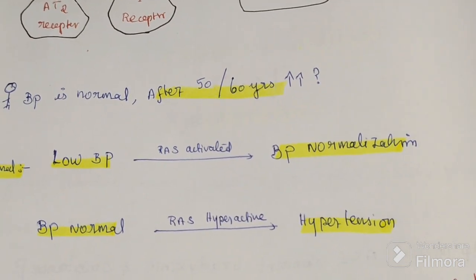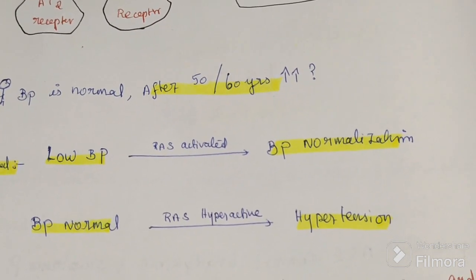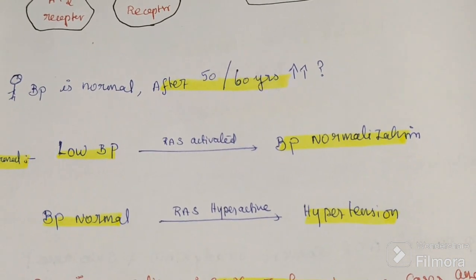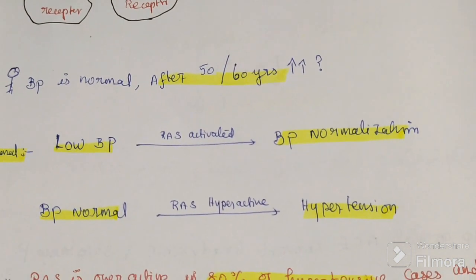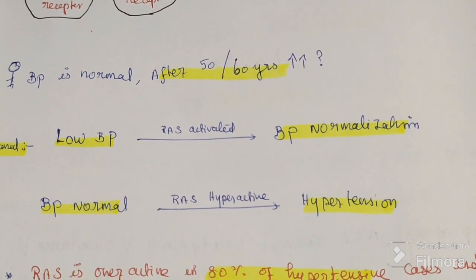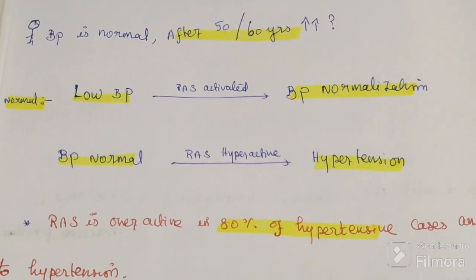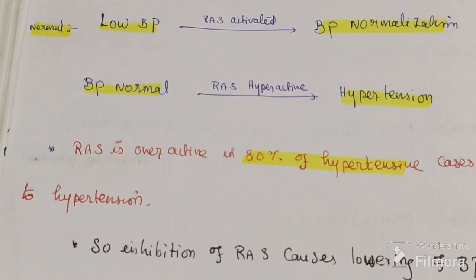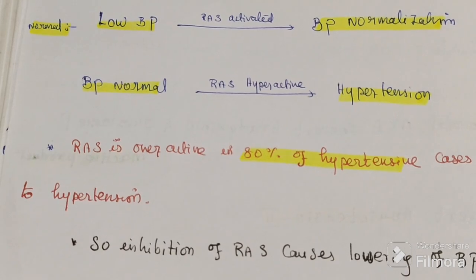This is the reason for hypertension in old age, known as primary hypertension, which is overactivation of RAS.